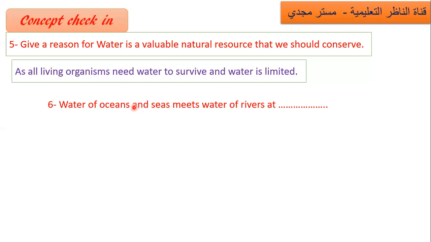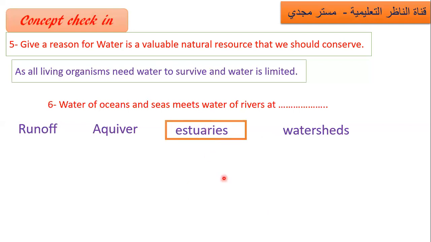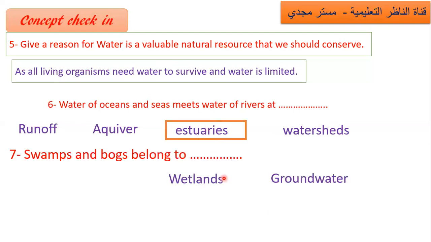So choose. Water of oceans and seas meets water of rivers at or in what? Where an ocean or sea meets a river, what is formed? Bravo. Estuary. Number 7. Swamps and bogs belong to wetlands.